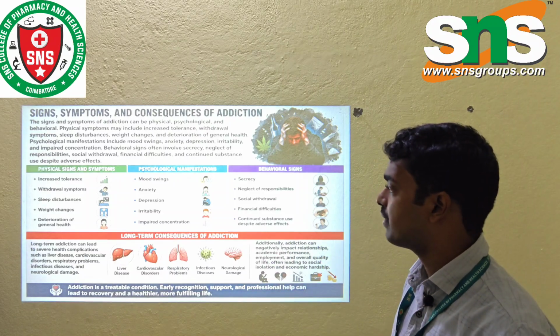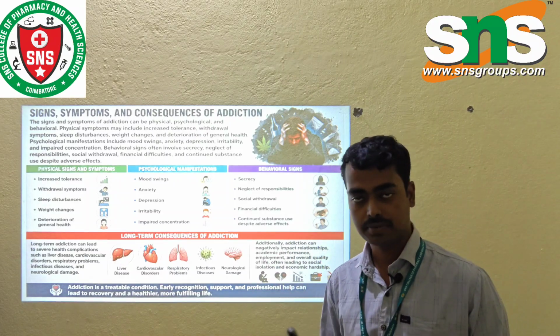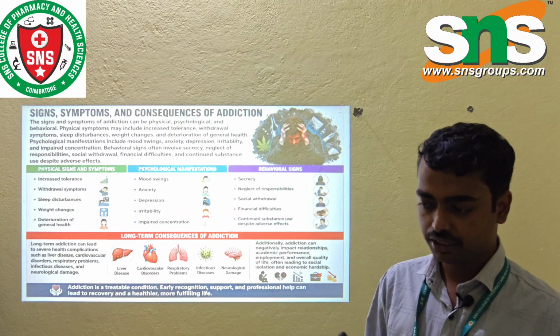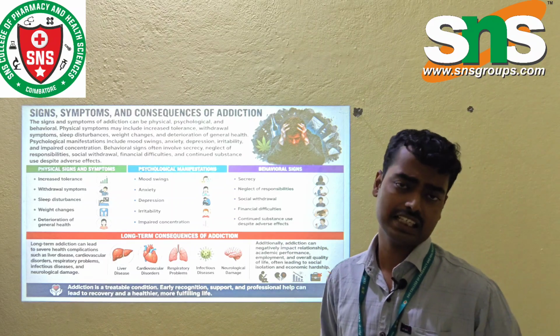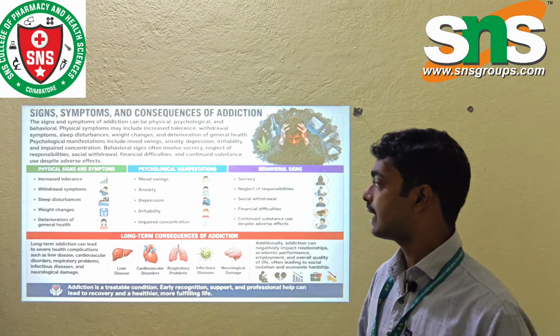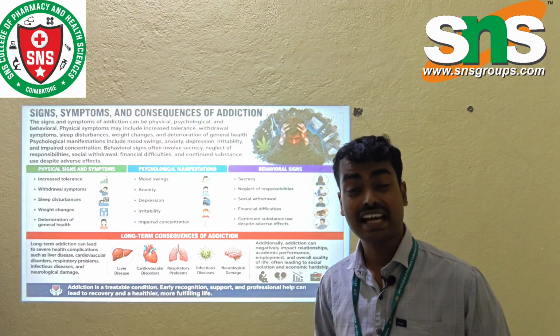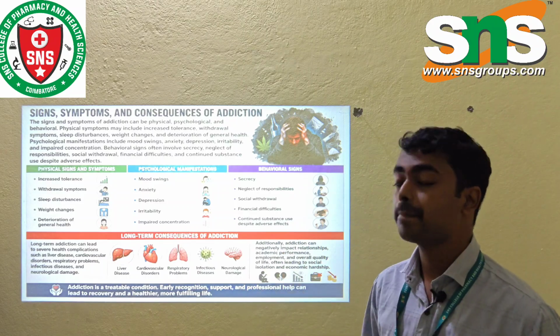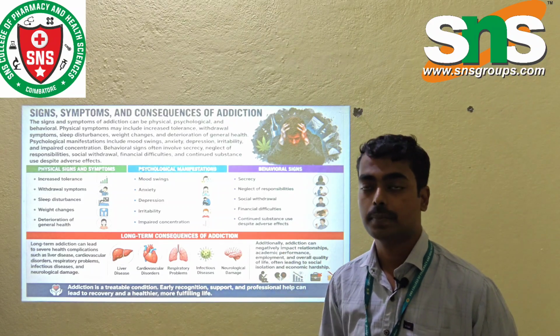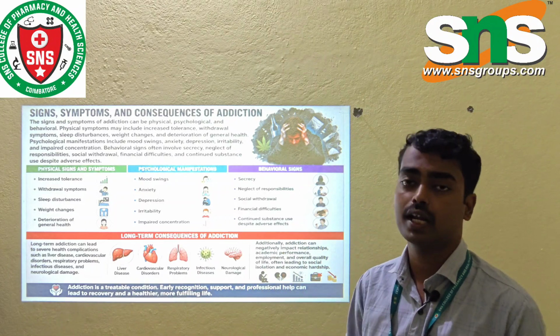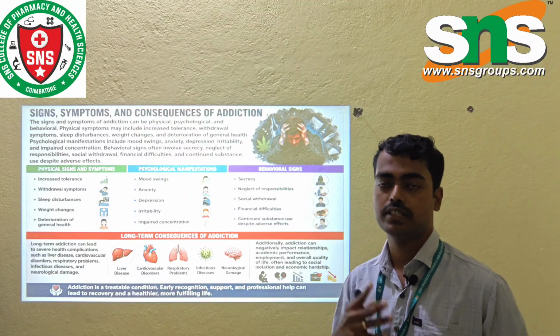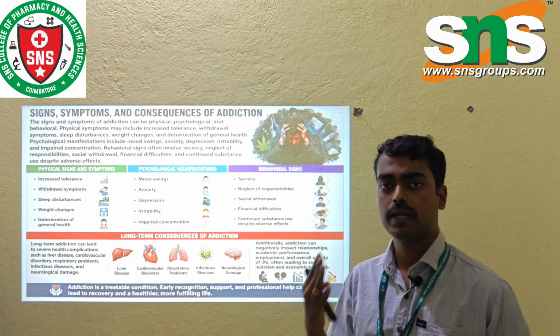Then the psychological manifestations, such as mood swings. Sometimes they are happy, sometimes sad; within a few seconds their mood can change. There is also anxiety, depression, irritability and impaired concentration. They cannot focus on one thing for a long time, their mood swings and their memory power decreases.